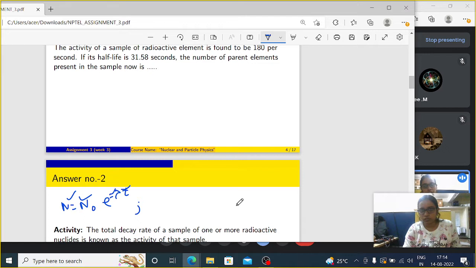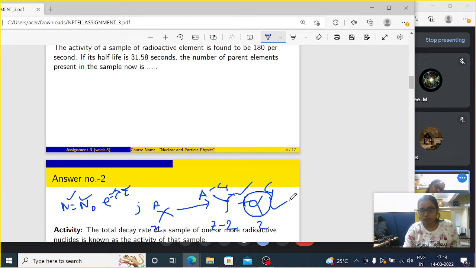So if our parent nucleus is, let's say, X with Z and A, then after radiation it will be Y with Z minus something or Z plus something, as there are three types of radioactive decay. I already told you that if an alpha particle is emitted, then Z minus 2 and A minus 4 will be there, plus alpha, which is 2 4. So this is for the alpha decay configuration. In that expression, X is our parent nucleus, Y is our daughter nucleus, and alpha is the outgoing particle.